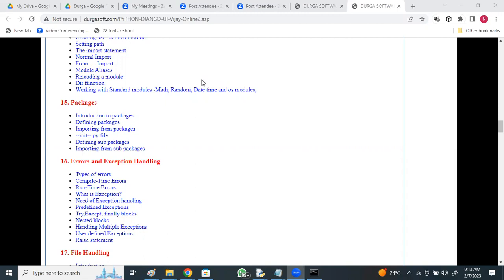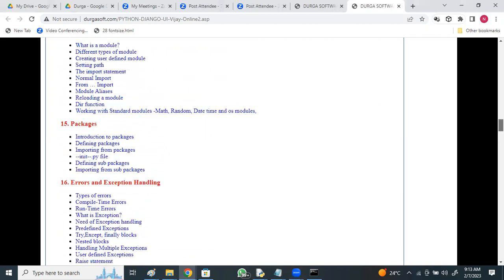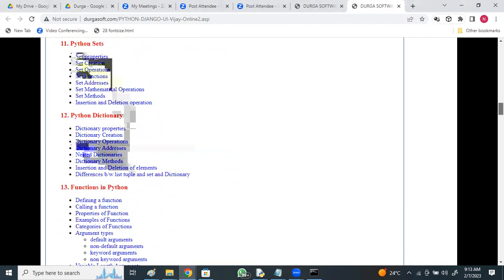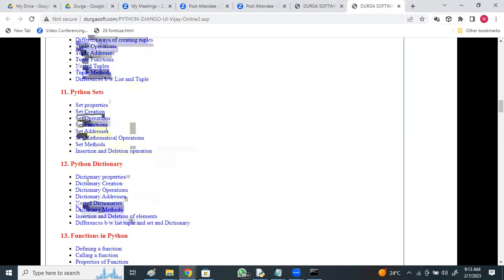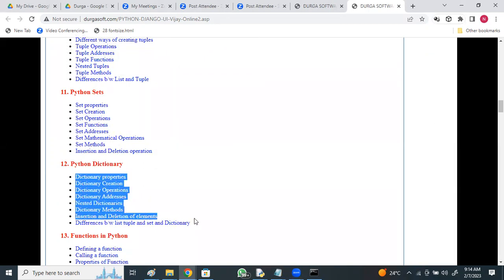For example, for the dictionary concept, we cover everything in brief and in depth: dictionary properties, creation, operations, working with addresses, nested dictionaries, various methods one by one, inserting, deletions, and various operations. Will interview question programs be covered too?